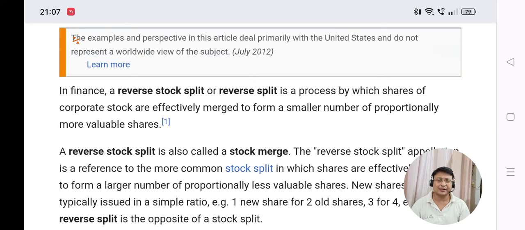Now let's understand, from our stock analysis point of view, what the value add is that we get. The value add is that this is to control the prices of the stock. That's the time when organizations go for it, right? And there are benefits out of it. Whenever you go for a bonus or a split, the liquidity of the stock increases, right?